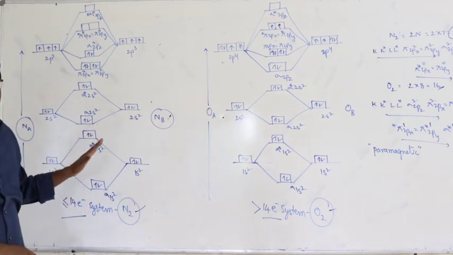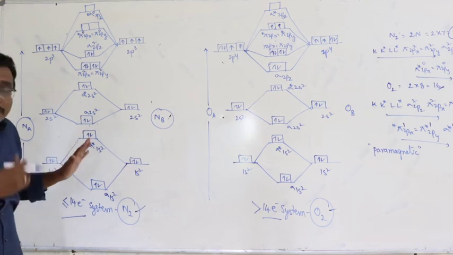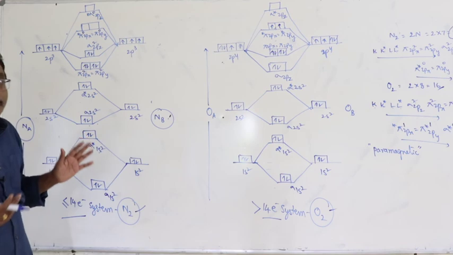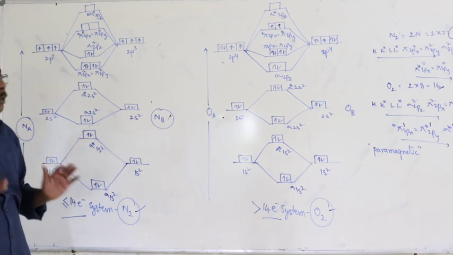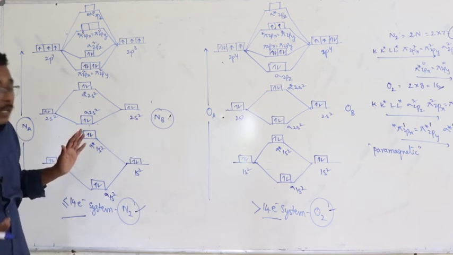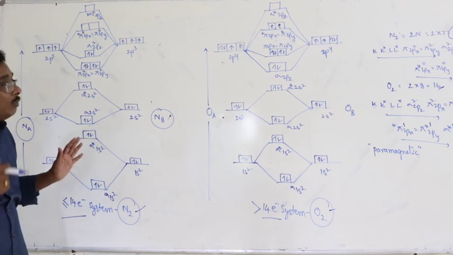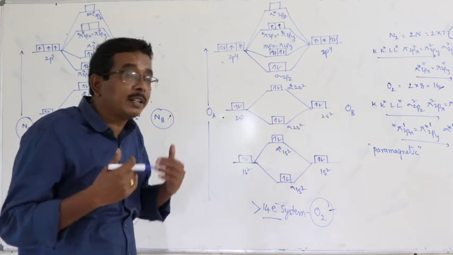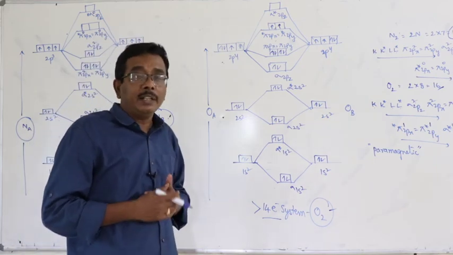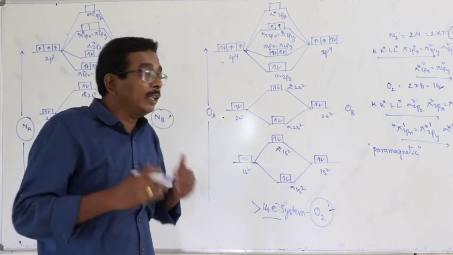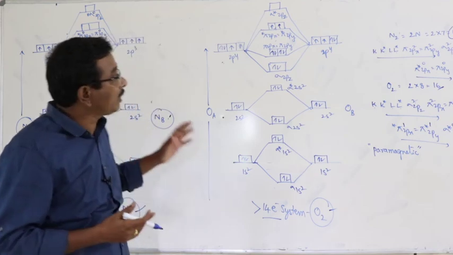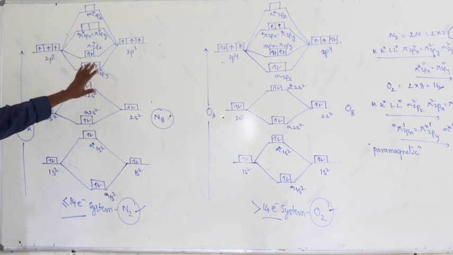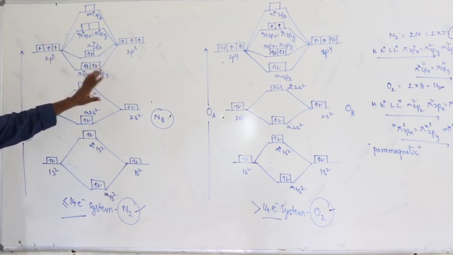In the next class, I will give the details related to bond orders. How can you calculate the bond order? And what about the other details? That means how the bond order influences the stability, the bond length, and the bond energy. That we have to discuss in the next class. This is about the important points related to molecular orbital theory.